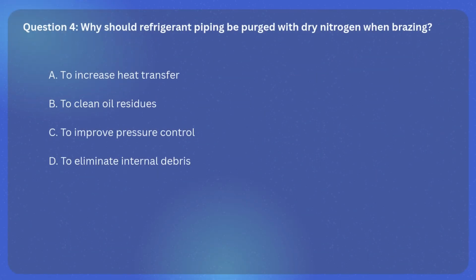Question 4. Why should refrigerant piping be purged with dry nitrogen when brazing? A. To increase heat transfer. B. To clean oil residues. C. To improve pressure control. D. To eliminate internal debris.